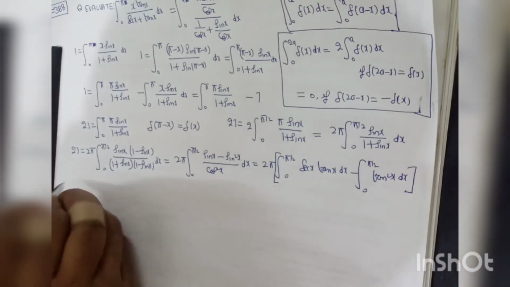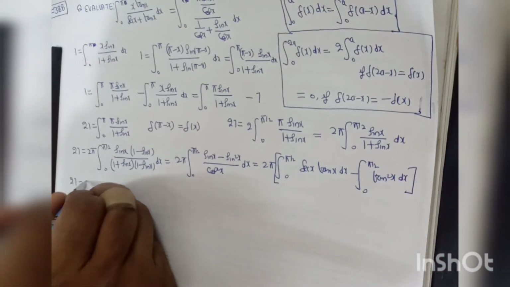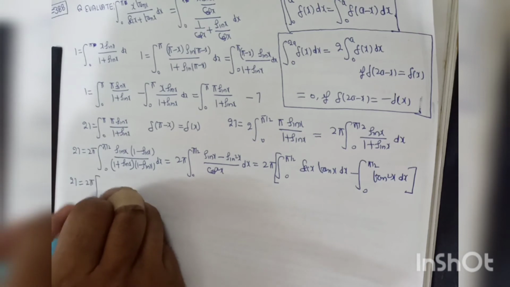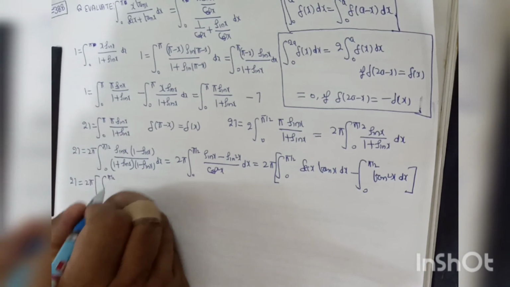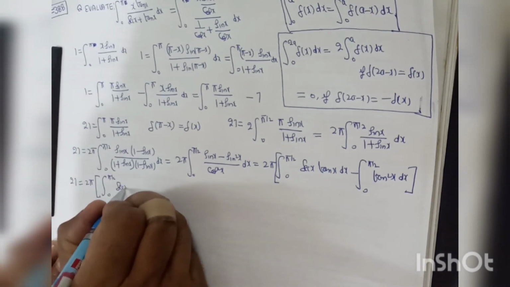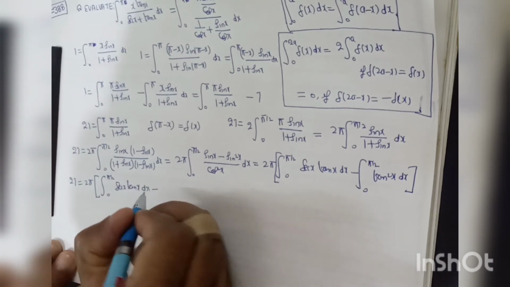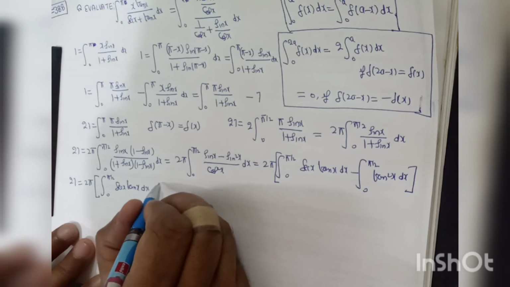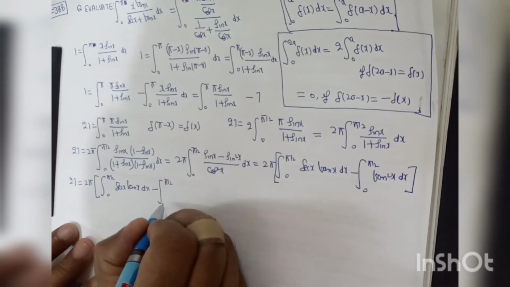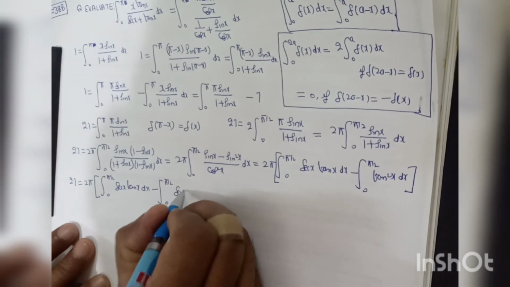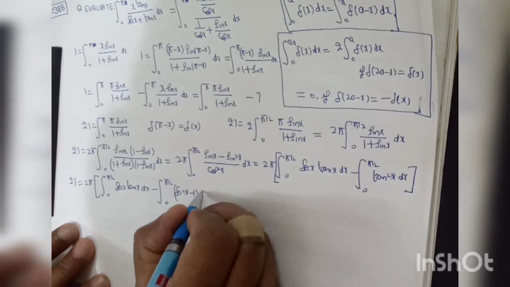So 2I is equal to 2 pi into the integral of sec x tan x dx minus the integral from 0 to pi by 2 of (sec square x minus 1) dx.